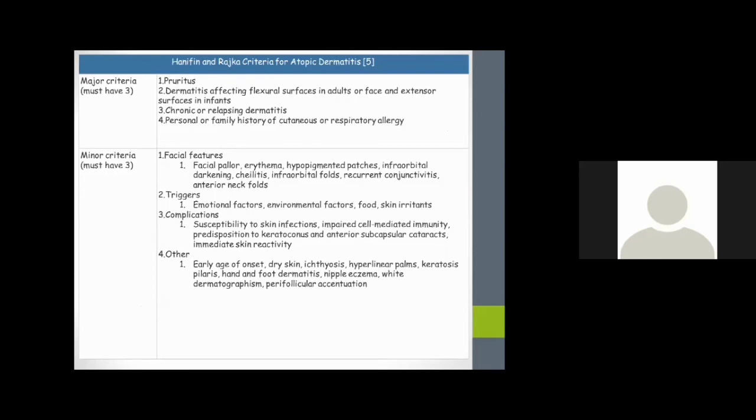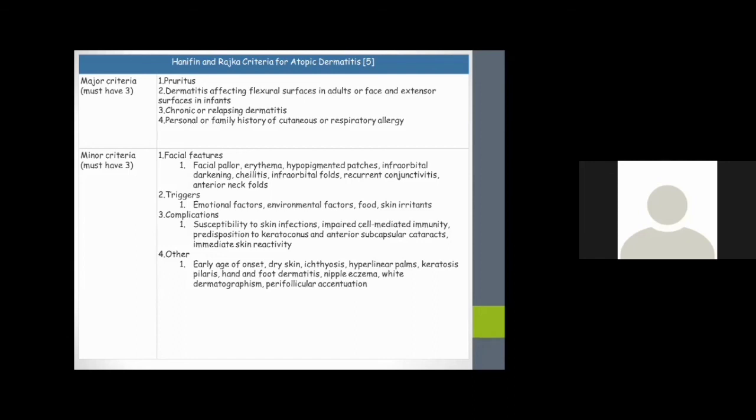Major criteria and minor criteria are there. The major criteria include pruritus and dermatitis affecting the flexural surfaces in adults, or the face and extensor surfaces in infants. Then chronic dermatitis will be there, and there is always a positive family history. Any cutaneous, respiratory or allergic condition in the family history counts in the major criteria.